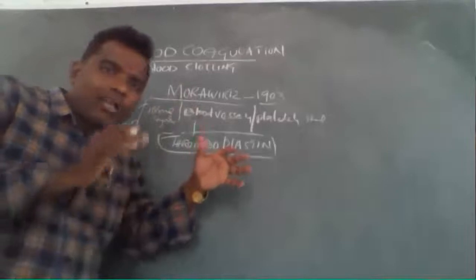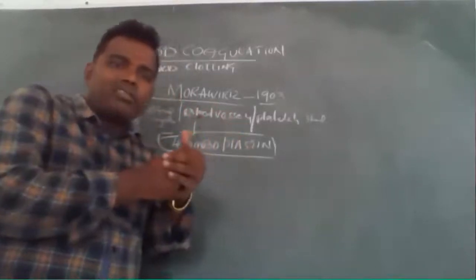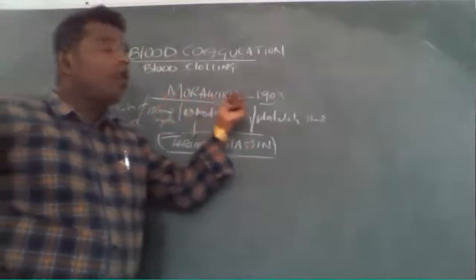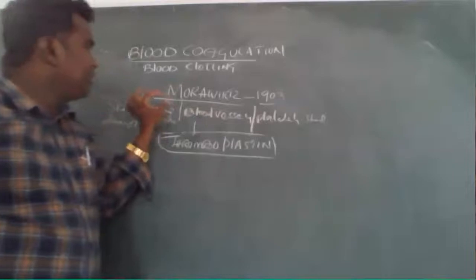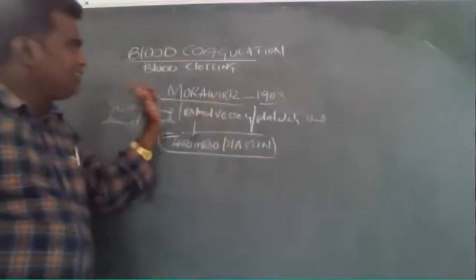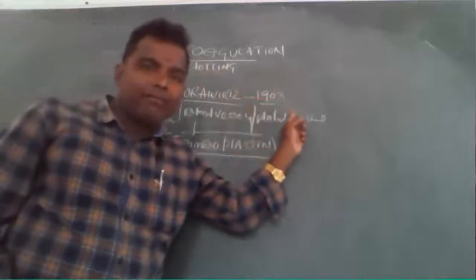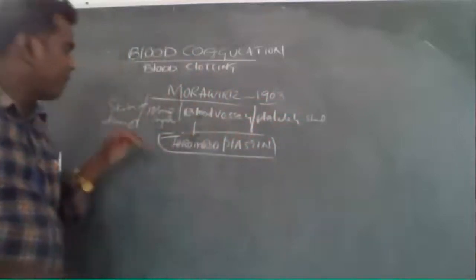The Moravitz part is clear. This blood coagulation, the blood clotting process, was first announced by the Moravitz scientist in 1903. So what is the process he described?